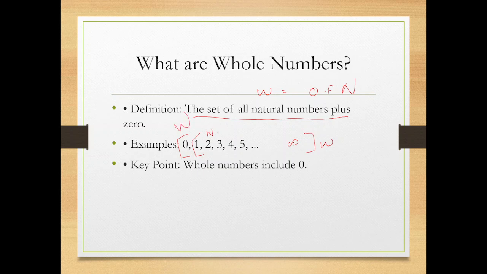So I can say that natural number is a subset of whole number. Looking at the screen itself, we can conclude that whole number will be the superset of natural number. This is N.